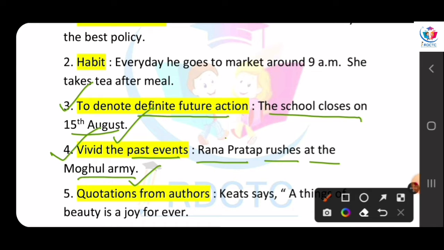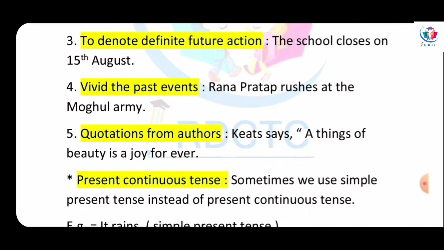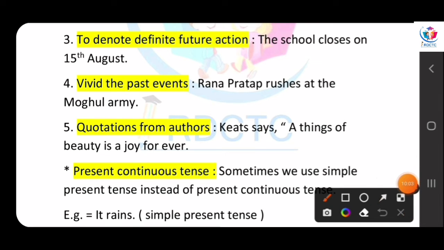Rana Pratap and the Mughal army are in the past. They are not living in the present time. But when we are talking about their war, about their life, then we use the simple present to vivify the moment. Okay?